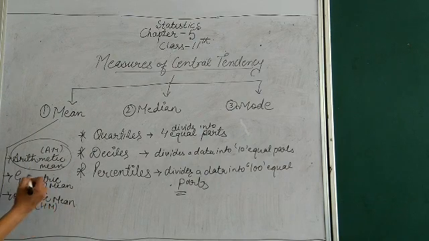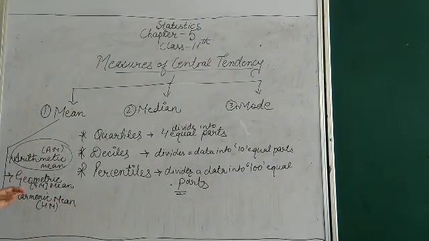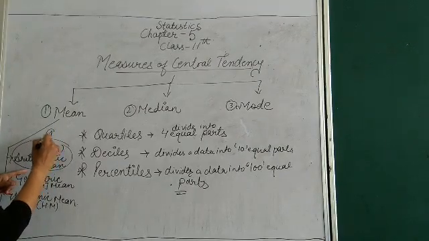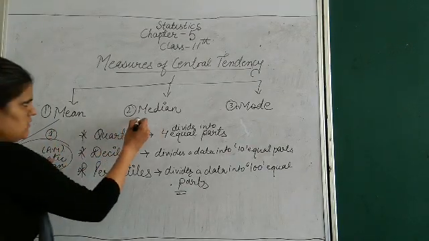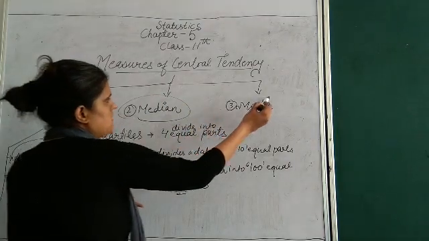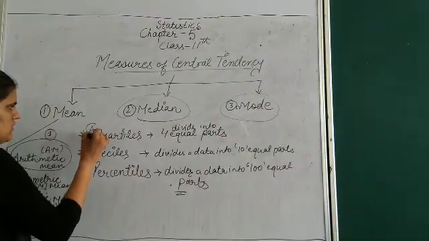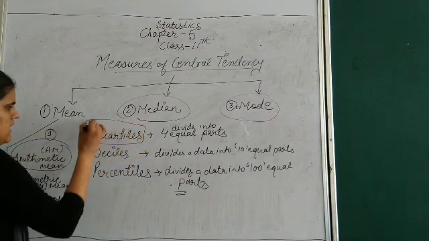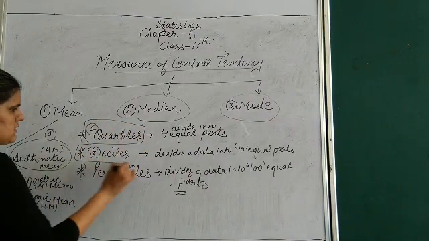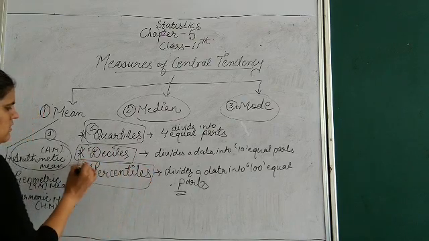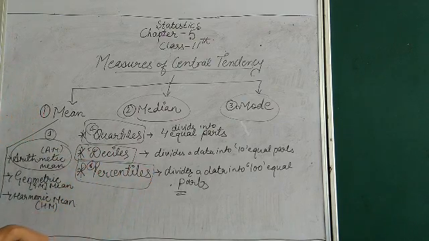In our syllabus, first we will discuss arithmetic mean, then median, then mode, then at fourth quartiles, at fifth deciles, and then percentiles.